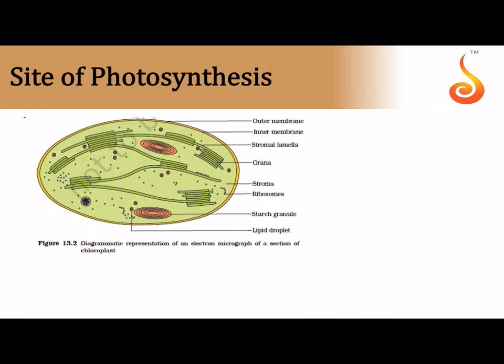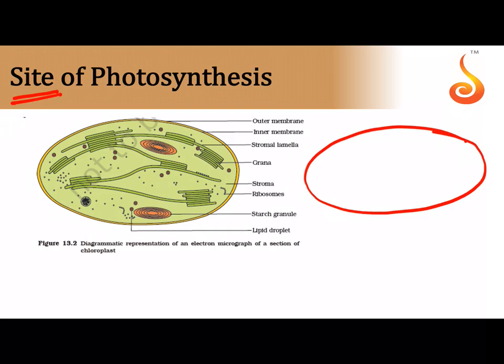So where exactly does photosynthesis take place? The site of photosynthesis is the chloroplast. Now all of you are aware that the chloroplast is a double membraned structure, with an outer membrane and an inner membrane, and you have certain stack-like membranous disc-like structures which are stacked one above the other like a stack of coins, and this is referred to as the grana.